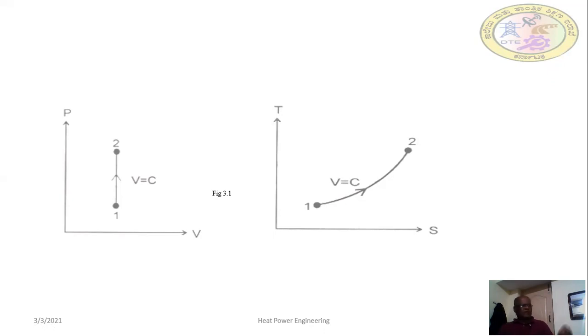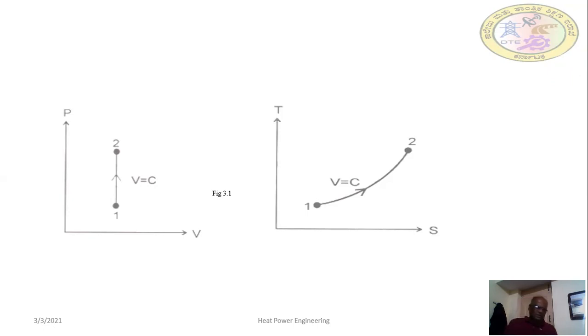Then where has that supplied energy gone? Okay, that energy has not gone anywhere. It is stored in the system as stored energy, or the internal energy. As the heat is supplied, the entropy of the system increases.